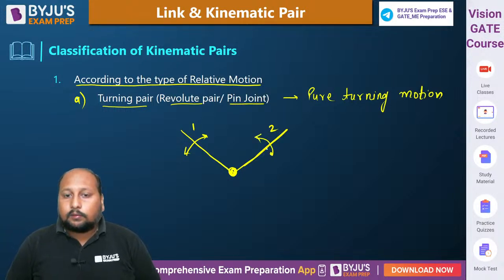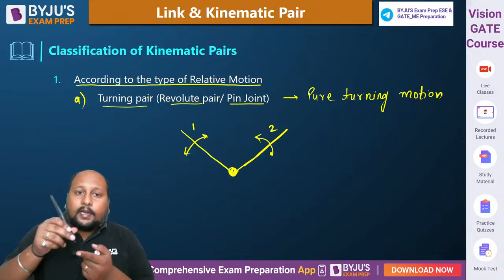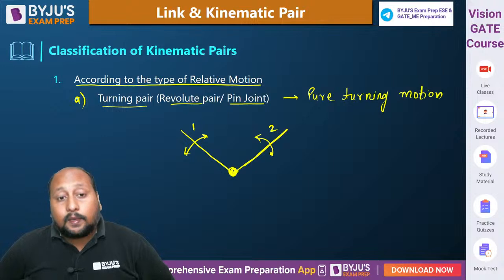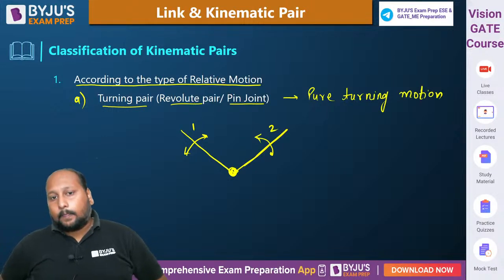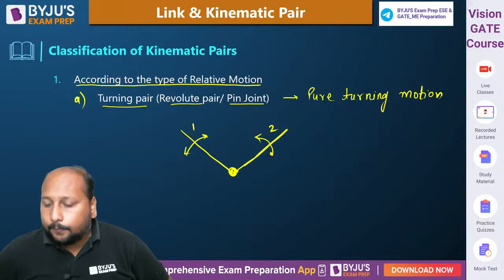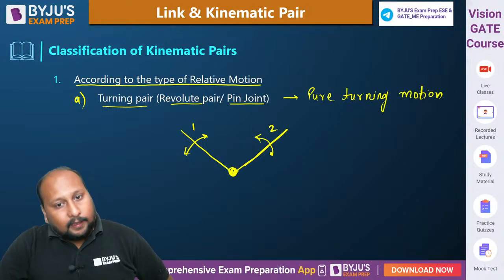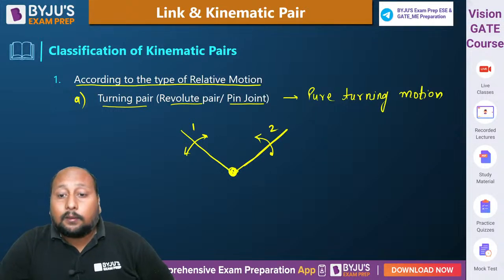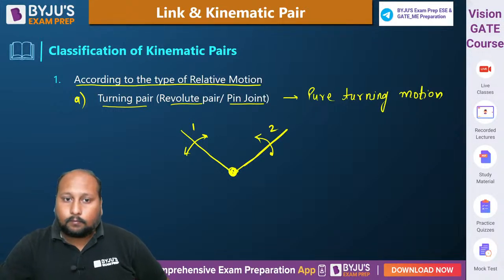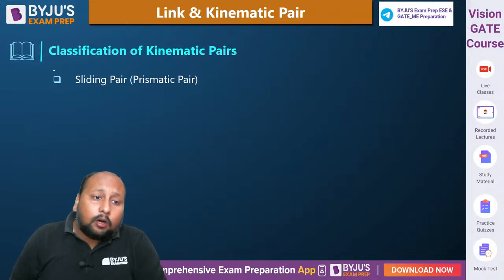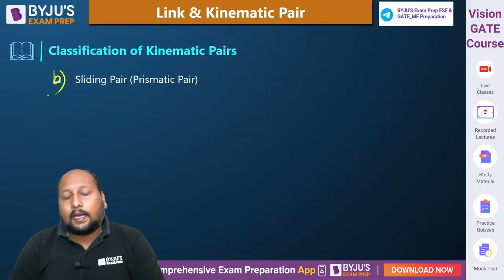It is always rotating about the point like this. This is an example of a pure turning pair, or revolute pair, or pin joint. Is this clear? Yes, Akhilesh, done. Okay, you can call it a pin joint, a revolute joint, a revolute pair, and we can also call it a turning pair. Done.